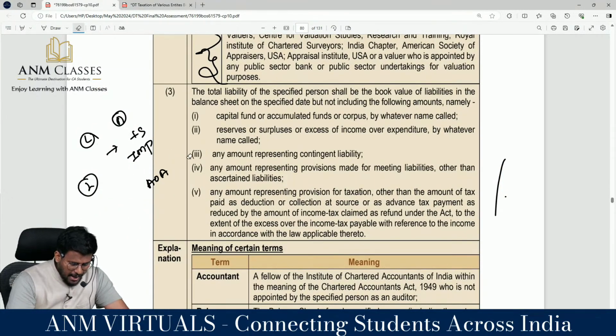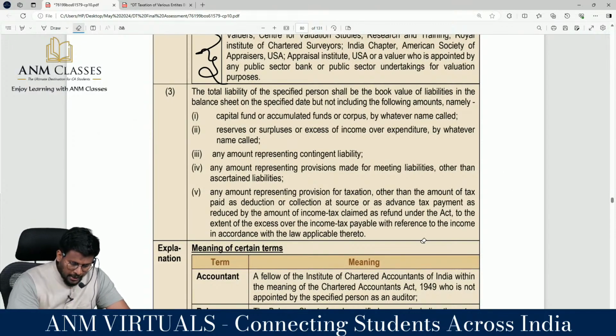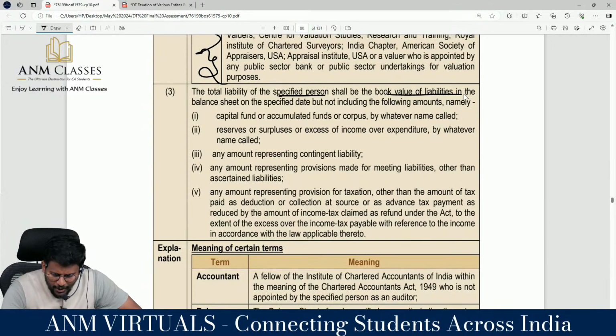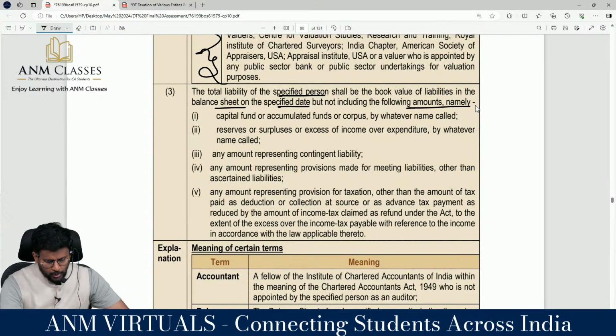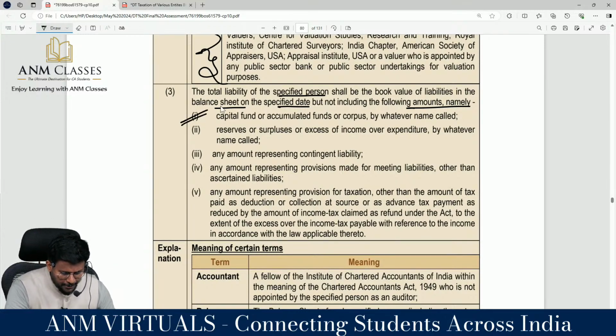I'm moving into the next one. The third point is that with that we will be done. The total liability of any person shall be the book value of liability, as already told. For liability you have to take the book value in the balance sheet on the end date, but not including the following amounts. These should not be included; we have already taken them. Number 1: capital fund, accumulated fund, corpus by whatever name called.